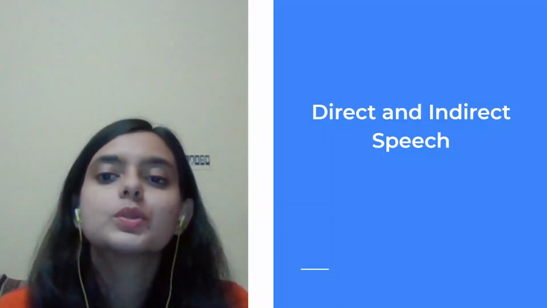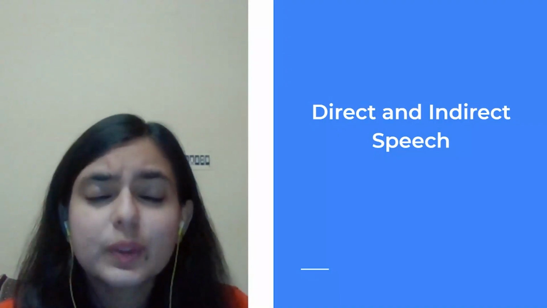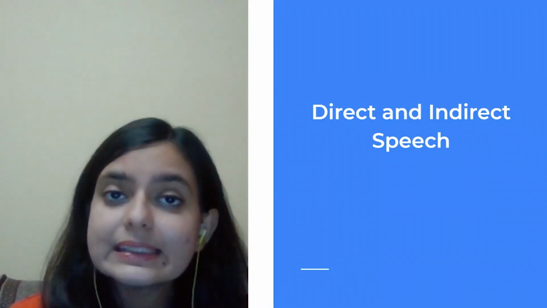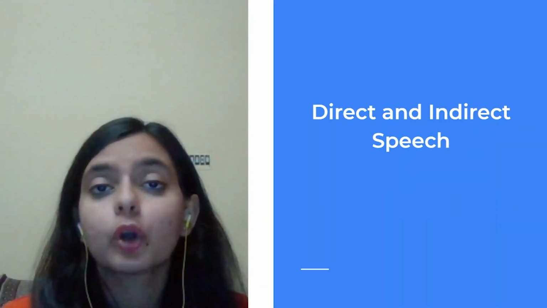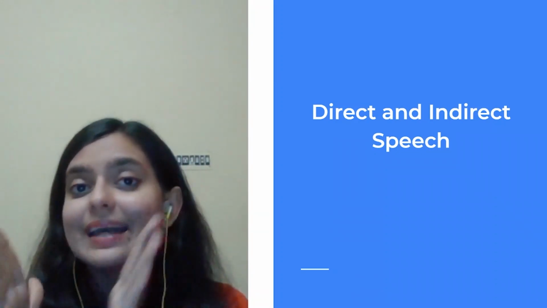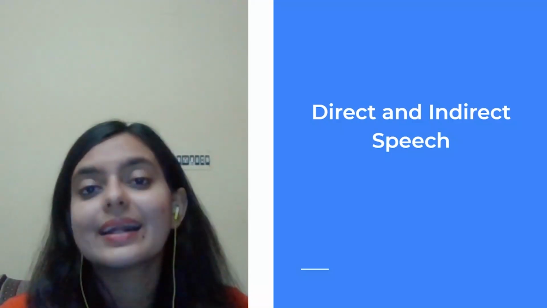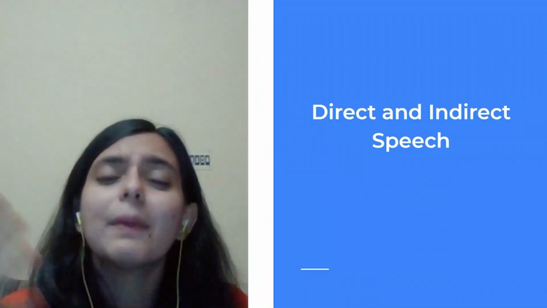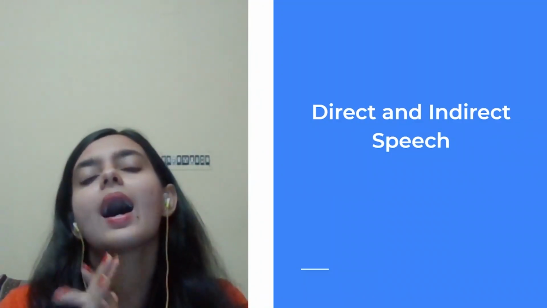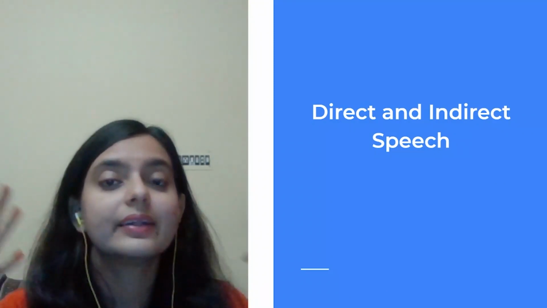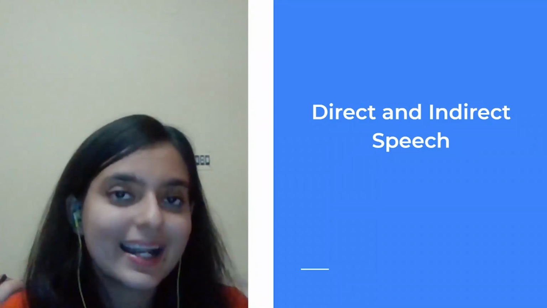Moving on to direct and indirect speech, which is a very important topic in your grammar section, not only for class 9, but for class 10 as well. We start learning about direct and indirect speech in class 8, but still some of the concepts create confusion in our mind, and I can understand that very well.